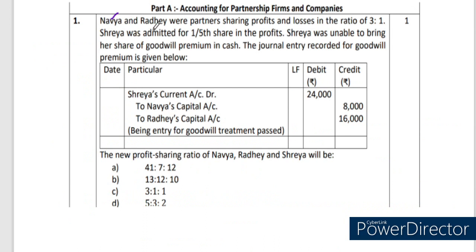Okay, listen here. Navya and Radhe were partners sharing profit and losses in the ratio of 3:1. So 2 partners are there in the business, Navya and Radhe. Their existing profit and loss sharing ratio is 3:1. Shreya was admitted for 1/5 share in the profit. Shreya is the new partner, the one who is expecting 1/5 from the future profit. Shreya was unable to bring her share of goodwill premium in cash. That is the very important point here. Unable to bring her share of premium in terms of cash. And the journal entry recorded for goodwill premium is given below.